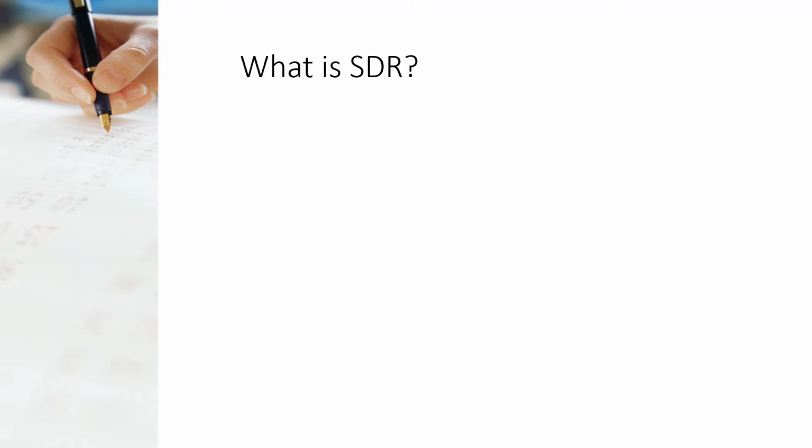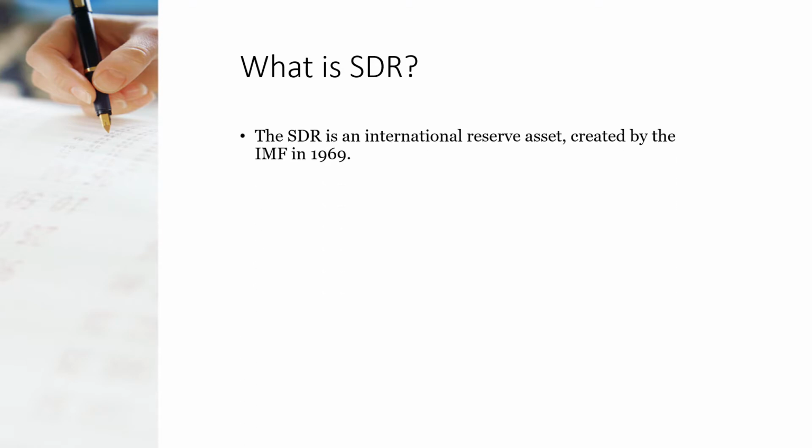Firstly, what is SDR? Here we talk about special drawing rights. The SDR is an international reserve asset created by the IMF in 1969. You can simply say it is a foreign reserve asset. As in India, we used to hold gold reserves. And SDR is created by the International Monetary Fund in the year 1969. We have used the short form of International Monetary Fund as IMF.